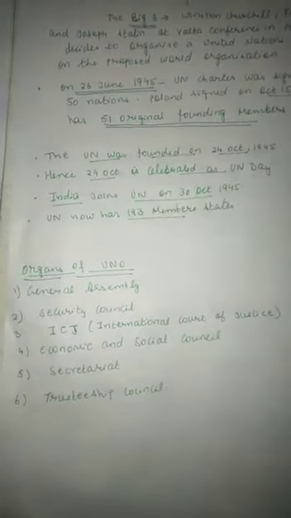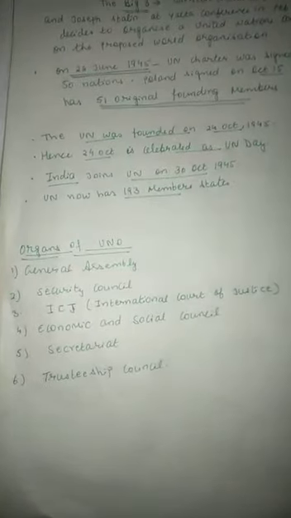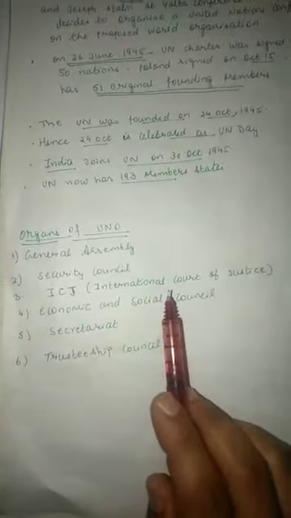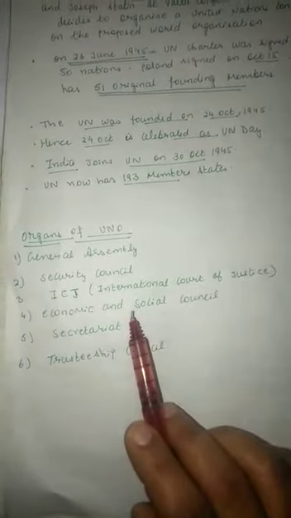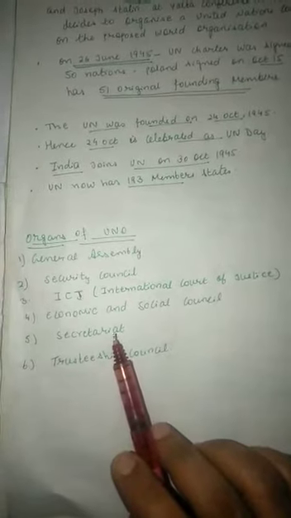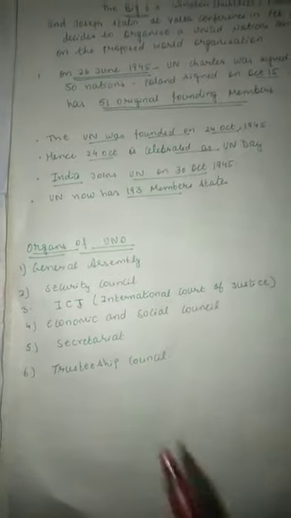So today we are going to study about the organs of the United Nations. The first one is General Assembly. Second is Security Council. Third is International Court of Justice. Fourth is Economic and Social Council. Fifth organ is Secretariat, and the sixth one is Trusteeship Council.